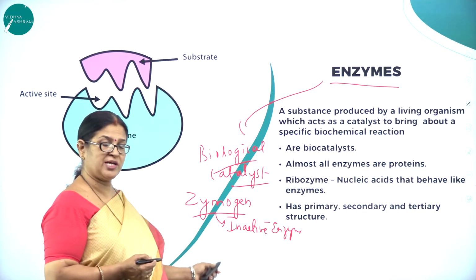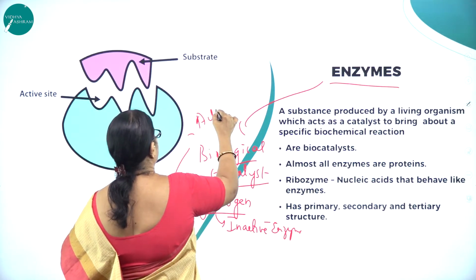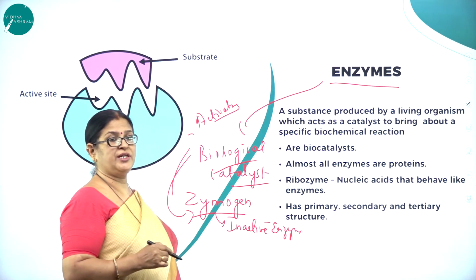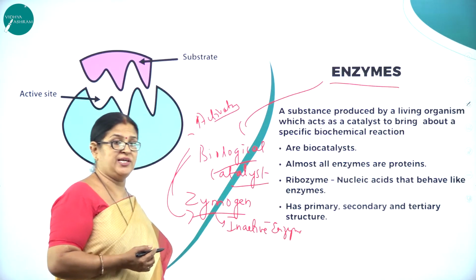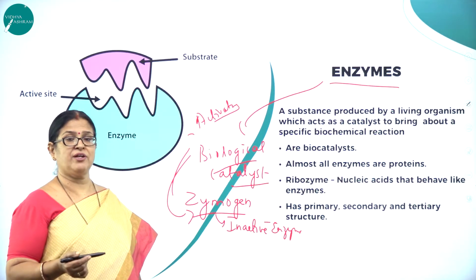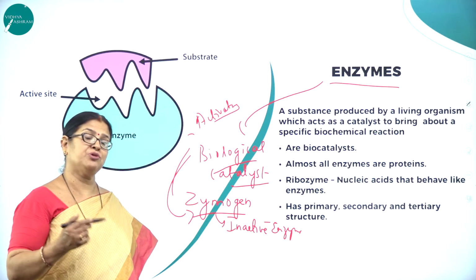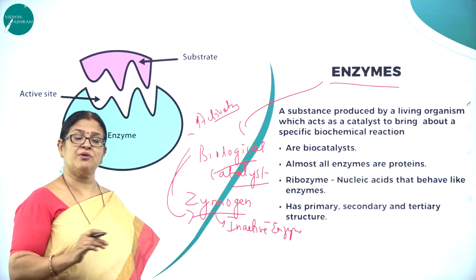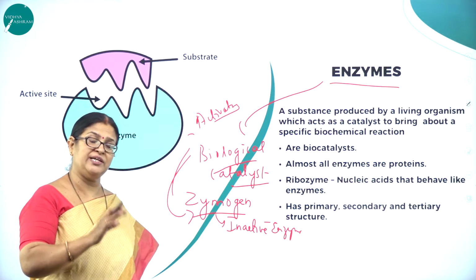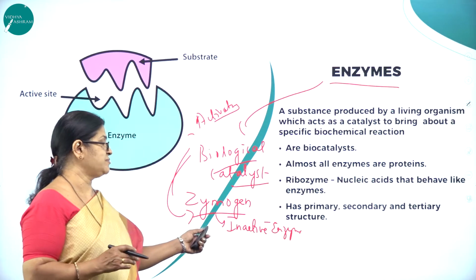and the inactive state of enzymes is called zymogen, and there are what we call activators, which activate the inactive zymogen into active enzymes. For example, HCl, the hydrochloric acid produced by the gastric glands of the stomach, is an activator of the inactive enzyme pepsinogen into pepsin, and trypsinogen into trypsin. So the enzymes are not always found in an activated state, but only when their function or job is needed, then they are activated. The inactive form of enzymes is called zymogen.